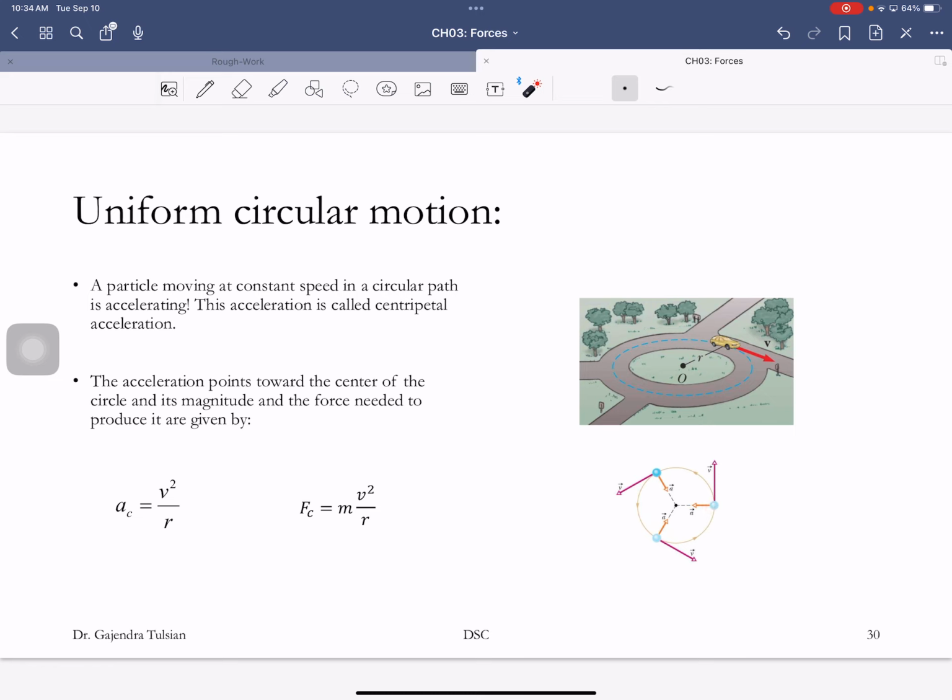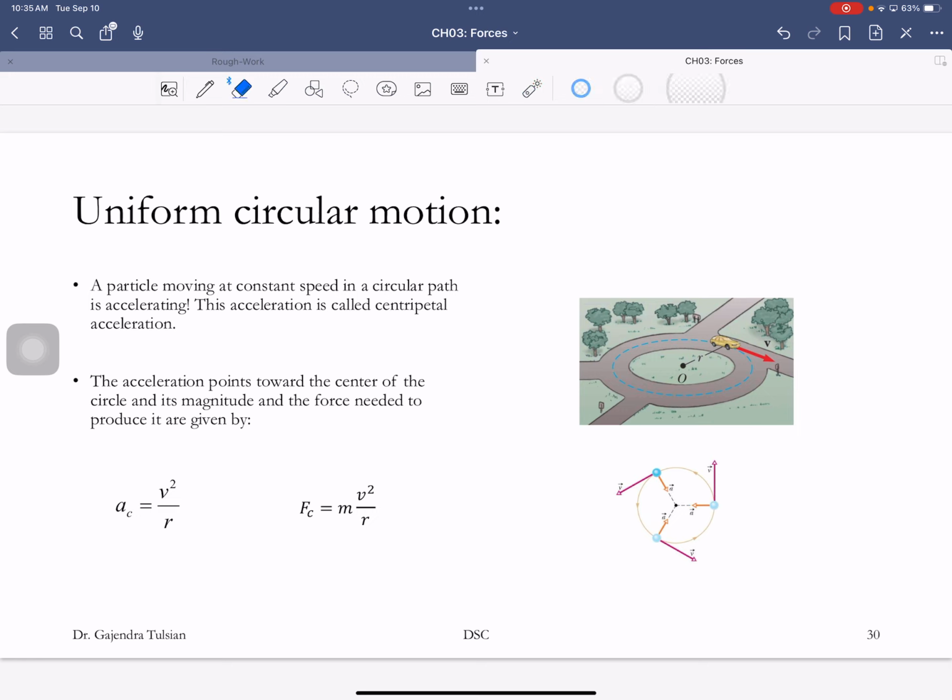This acceleration has the subscript C telling you it's centripetal acceleration. It's called centripetal acceleration because it's pointing toward the center of the circle. And the centripetal acceleration is equal to the speed squared divided by the radius of the circle. So now you can see that the faster you go, the greater the centripetal acceleration. And that's the idea of the centrifuge.